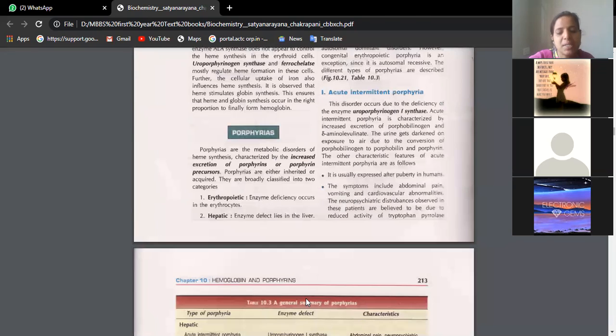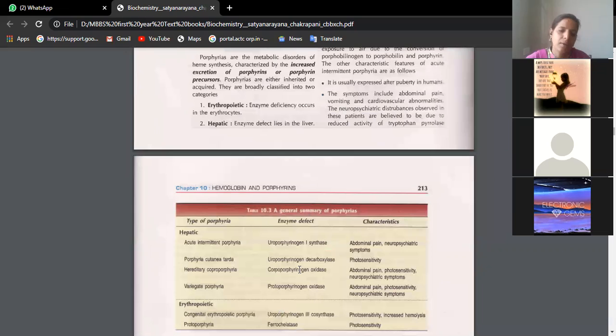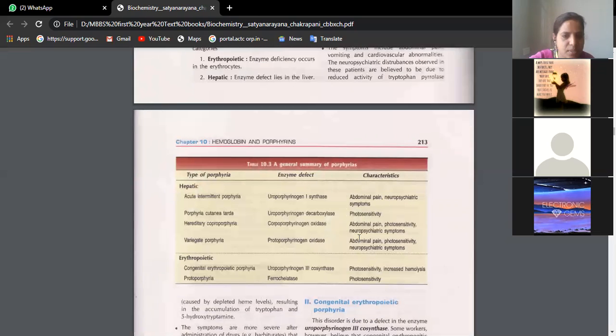Correspondingly we have other enzymes, and based on that the precursor levels increase in the blood. Accordingly we have certain diseases. For example, acute intermittent porphyria, where the defective enzyme is uroporphyrinogen 1 synthase. The patient will complain of abdominal pain and neuropsychiatric symptoms because of the accumulation of these precursors even in the nervous tissue.